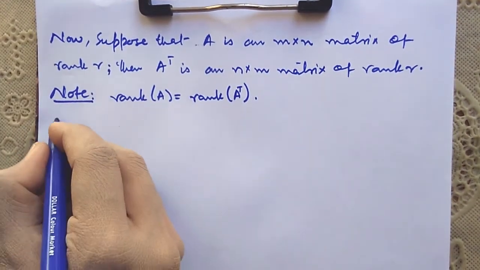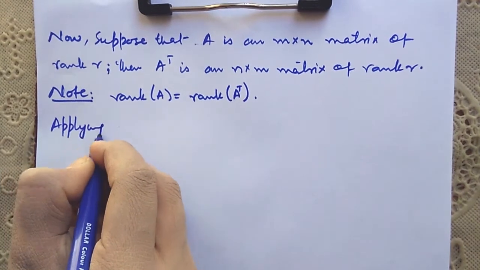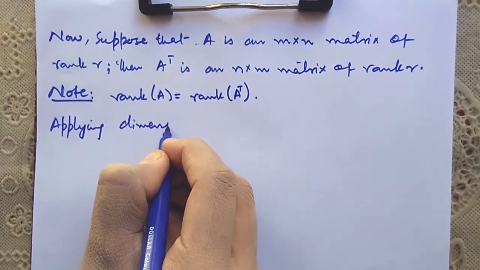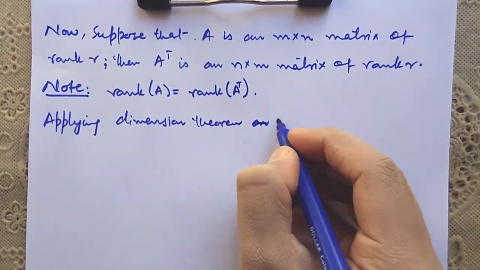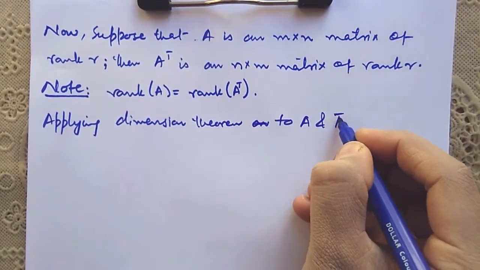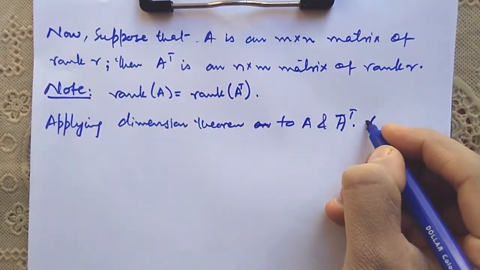Now apply the dimension theorem. Applying the dimension theorem to A and A transpose, this yields